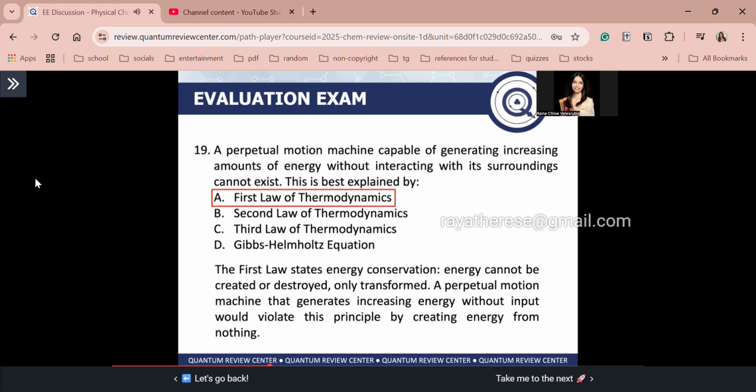Why is the second law wrong? The second law relates to entropy and spontaneous processes, but it does not forbid energy creation. The third law is about entropy at absolute zero, so no connection. And lastly, Gibbs-Helmholtz, no connection. The Gibbs-Helmholtz equation is related to free energy changes with respect to temperature, and not energy conservation.